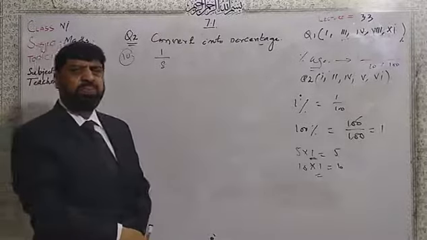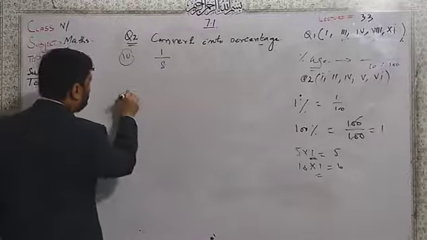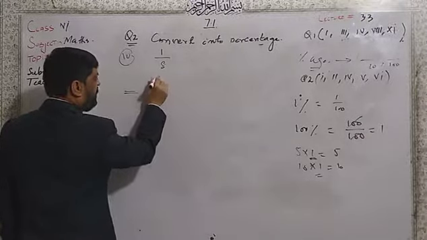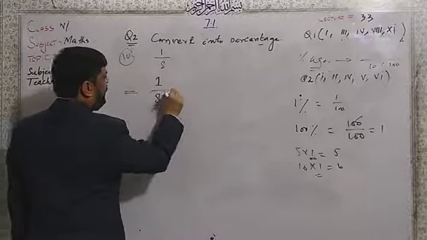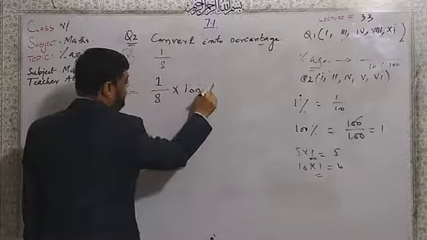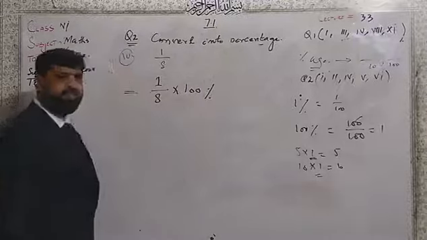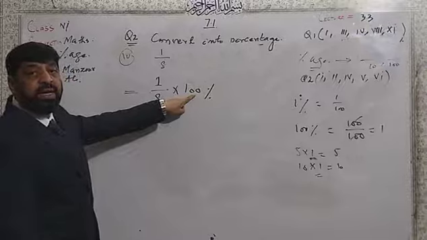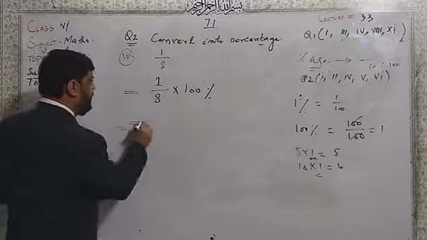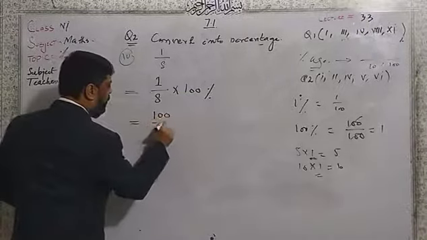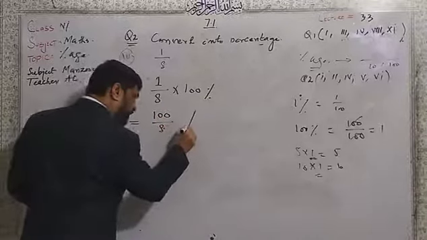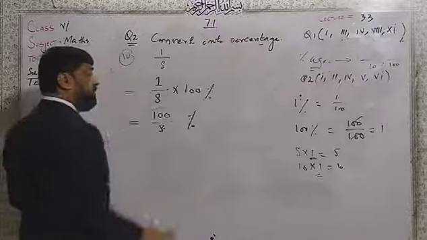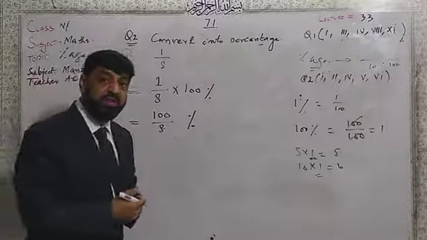Very simple. I write here 1 over 8. Then I will multiply by the 100%. That is the rule. Now 1 multiplied by 100, the same 100 I will get here, 100 over 8, then percentage. That is my question, converted into the percentage.